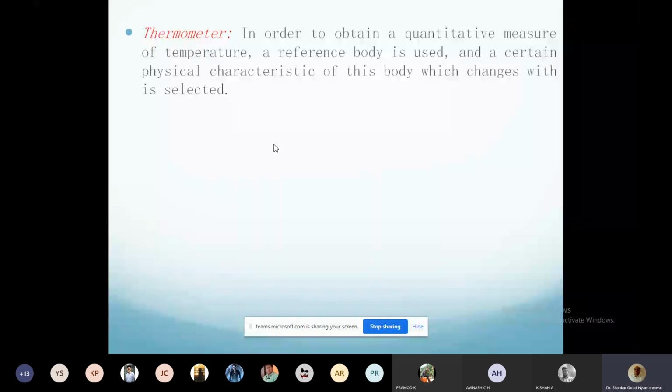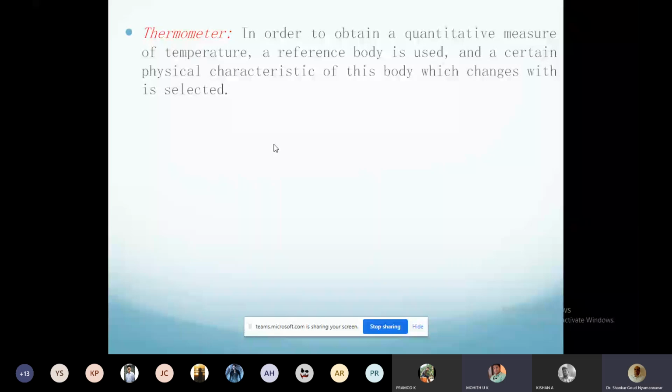Okay. What happens in a mercury thermometer? What do you do with a thermometer? Can anybody respond? Have you used a thermometer? Yes, sir. Where have you used it? What have you done with a thermometer? To check the temperature.